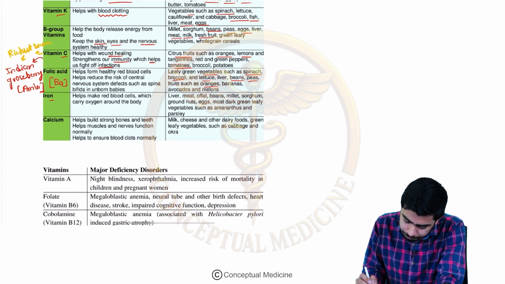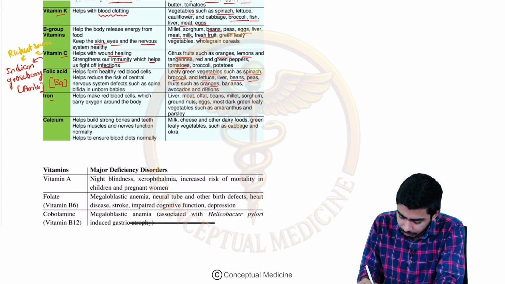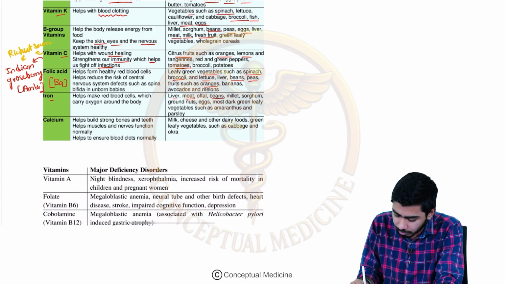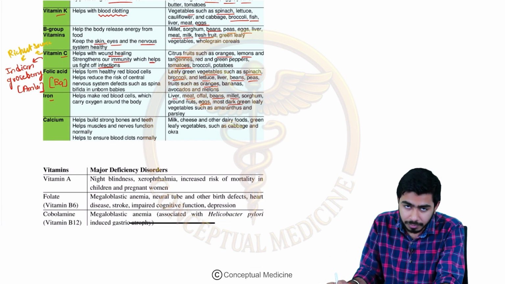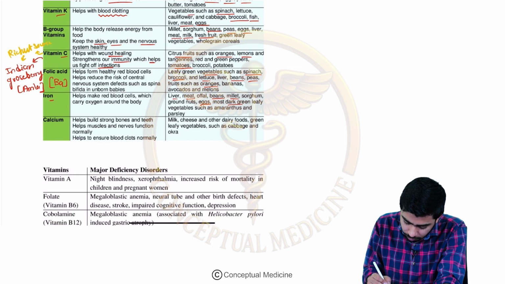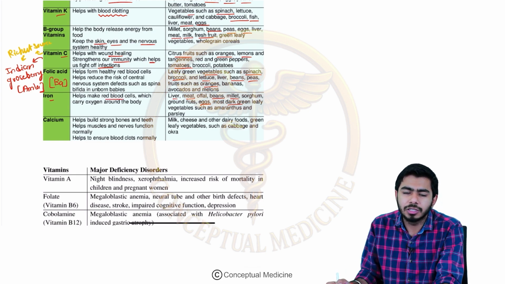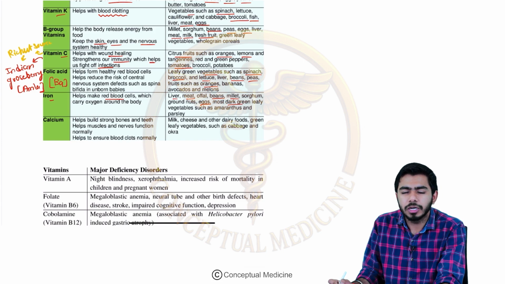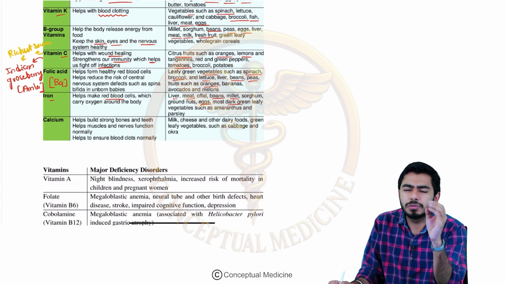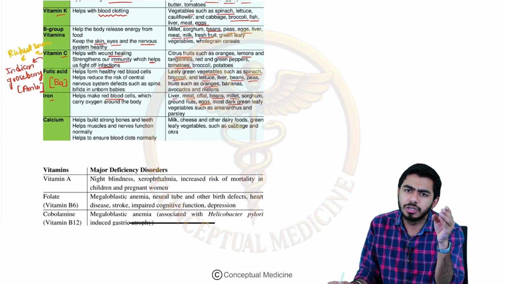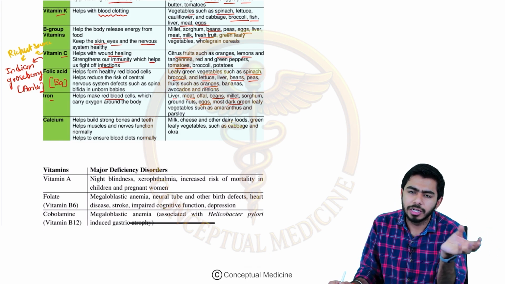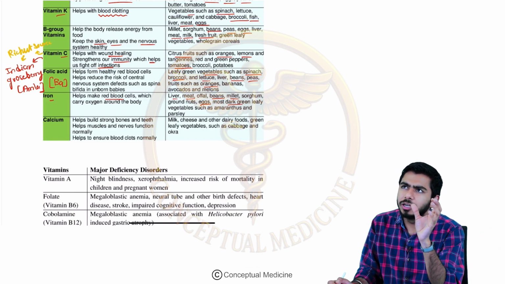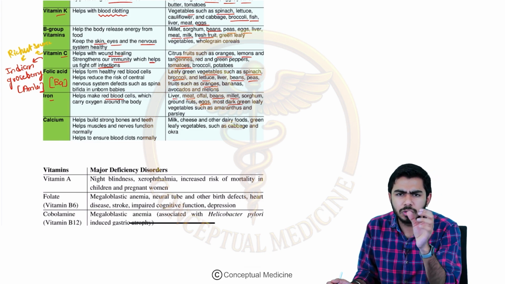Then we are talking about iron. Iron is rich in many kinds of products, for example liver, meat, beans, millets, eggs, dark green leafy vegetables, right? These are the products where we can find iron. And what it is doing basically is helping us make red blood cells. It is a very important part, right? Iron deficiency anemia, guys, is very common in Indian females. Basically 98% of Indian females have iron deficiency anemia. Every pregnant female will be iron deficient, right? And we give iron supplements, right? It is not related to socio-economic status. If you talk about pregnant ladies, every pregnant female is iron deficient, right?